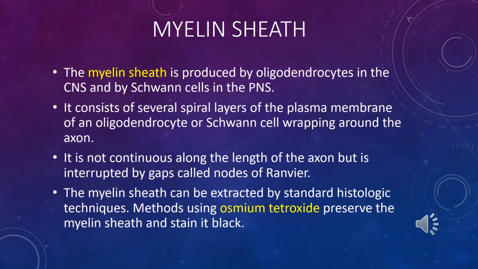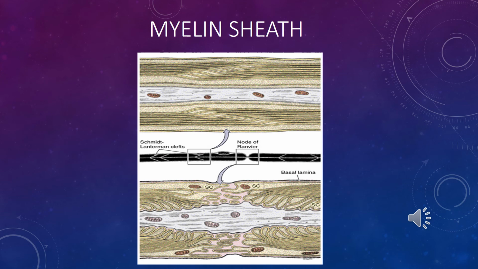It's a jumping from one node of Ranvier to the next node of Ranvier. In this case, the process of providing impulses will be very quick, and specific elements of myelin are very nicely visible after staining with osmium tetroxide.